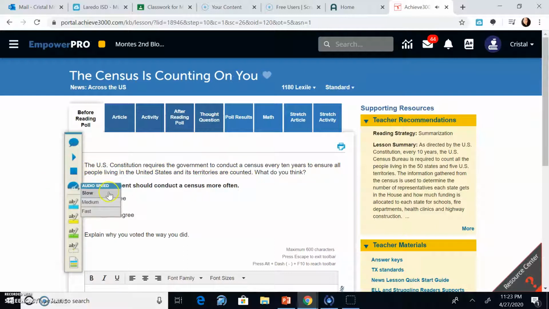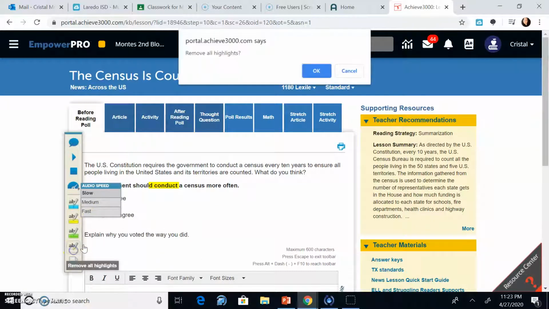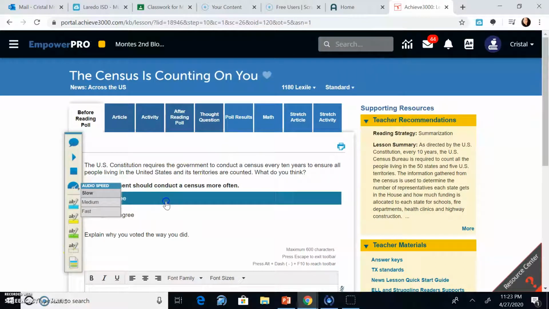So you see when you choose the audio speed, slow is usually the best option to go. You also have the option of highlighting. You can highlight in blue, yellow, or green. Okay, and then let's say you highlight a word, so I'm going to just put here highlight. If you want to remove it, you just put OK, remove all highlights, and it's going to take it off.